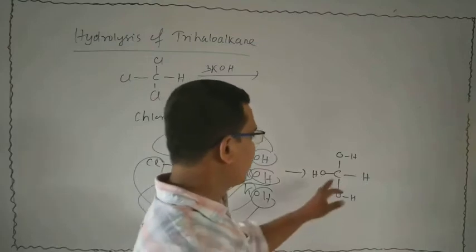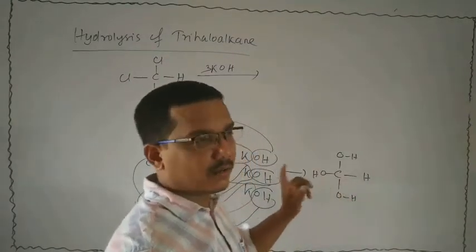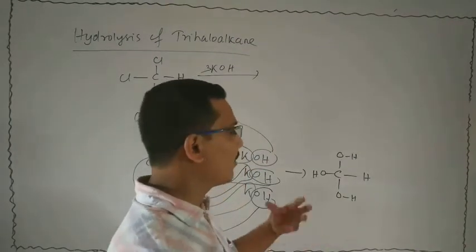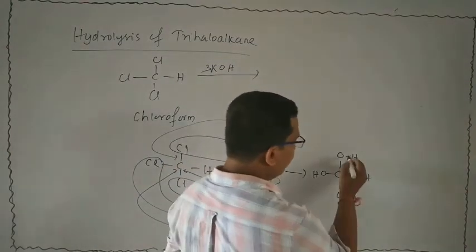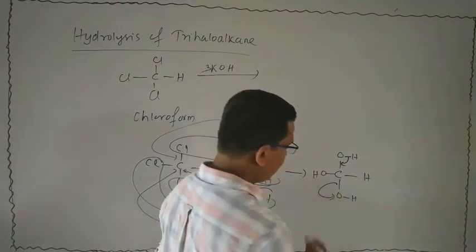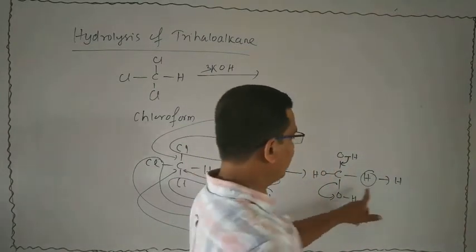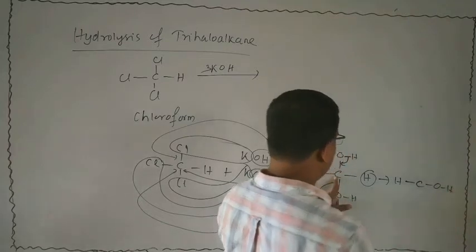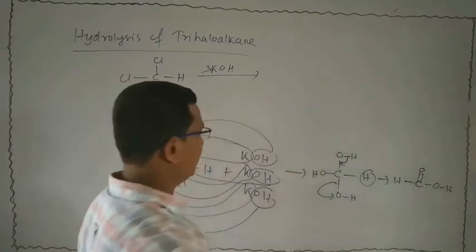We know that two or more OH groups cannot be attached to one carbon atom. If they attach, then the compound will be unstable. So it wants to become stable. How can we make that stable? Make a double bond here and remove water. Then what will be formed? H, C, then a double bond to O and OH. That is said to be formic acid.